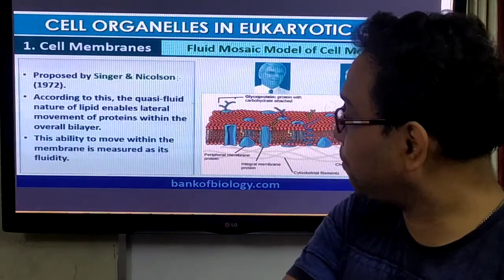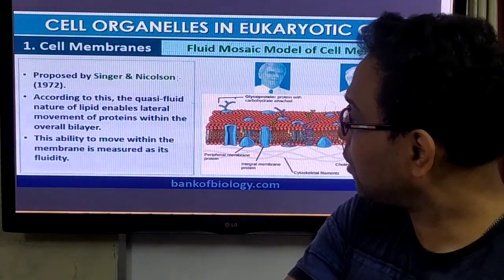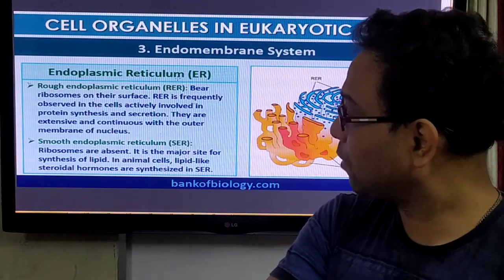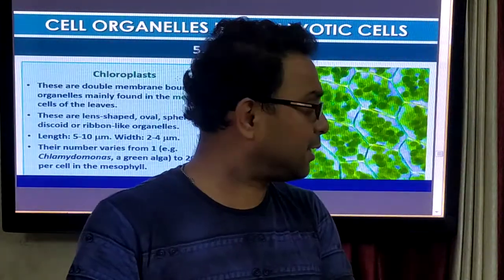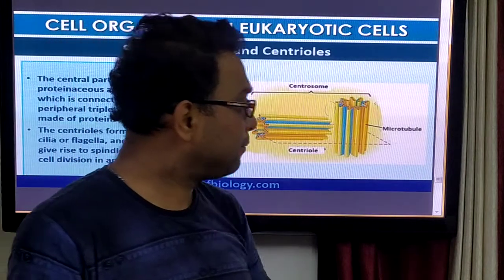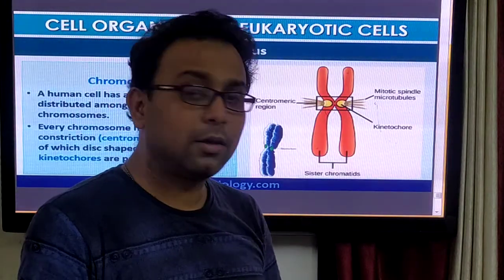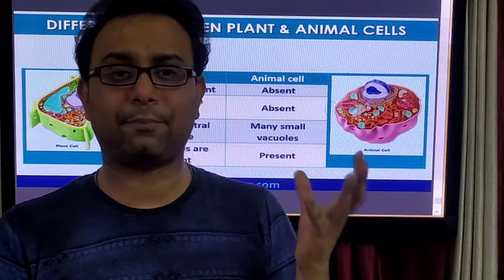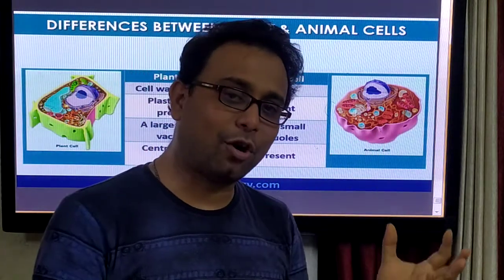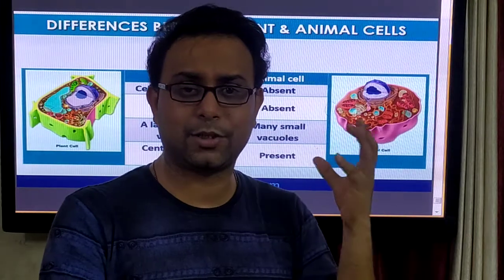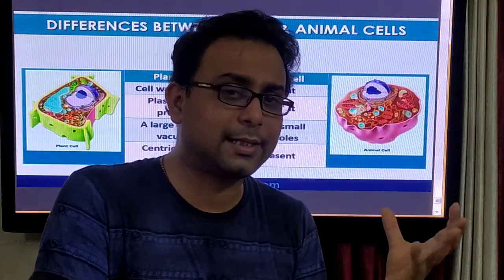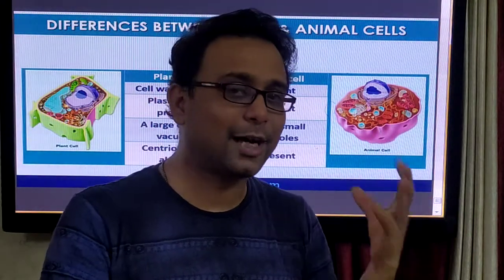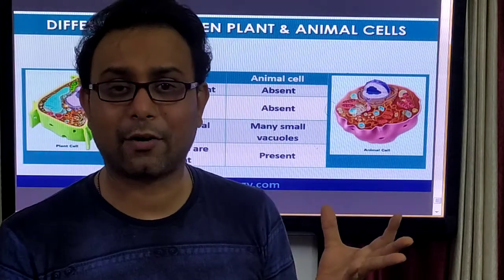Now we discuss another important topic. You know the amoeba or bacteria, they have only a single cell. So organisms that have only a single cell are called unicellular organisms. But organisms that have many cells, like human beings, are called multicellular organisms.